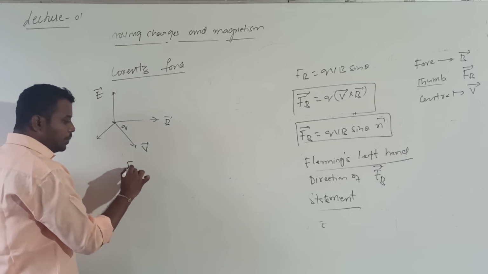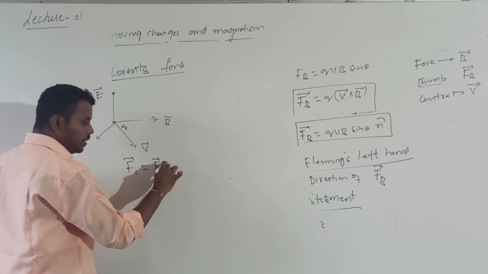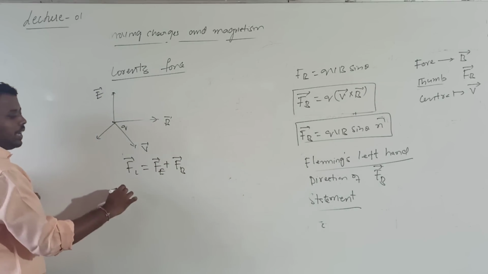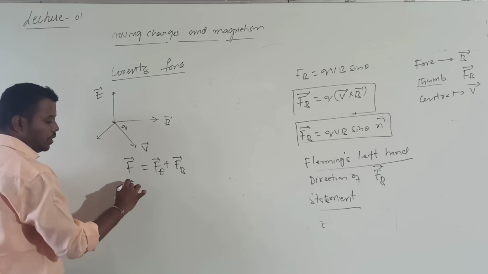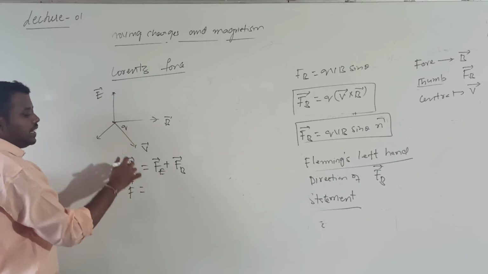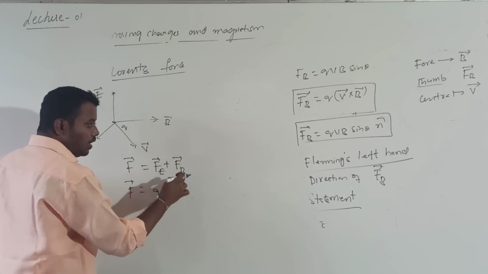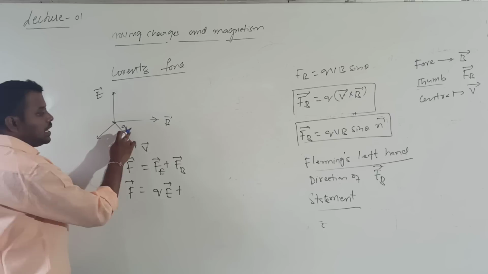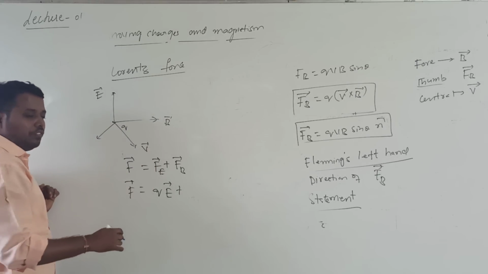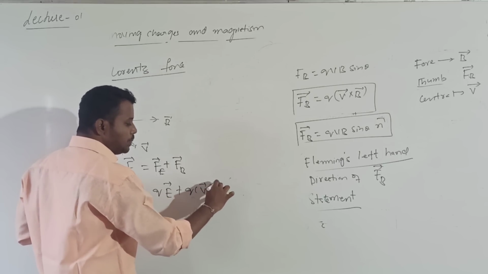So Lorentz force is nothing but the resultant of which forces? Electric force and magnetic force. Now you tell me, what is the force acting due to the electric field? Whenever a charge Q moves in an electric field of intensity E, the force acting is given by Q E bar. Now, as we discussed, whenever a charge Q moves with a velocity V in a magnetic field of induction B, the force acting is Q into V bar cross B bar.